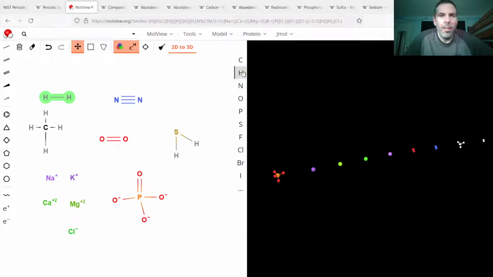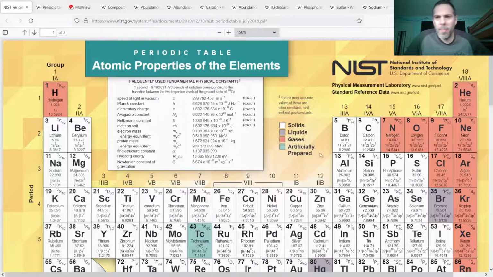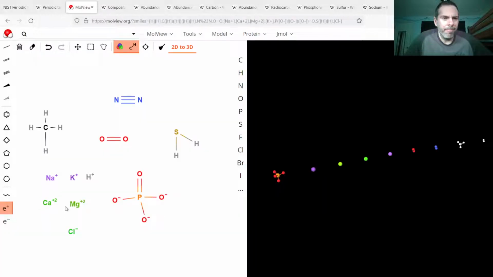I drew it here as though it wouldn't show up in the atmosphere, but it can also be down here as a positive ion, especially if you had an acid, you'd lose a proton, which is just this positively charged hydrogen. Sodium, potassium, hydrogen are going to be +1, and magnesium and calcium are going to end up with a +2 charge, as you can see here.